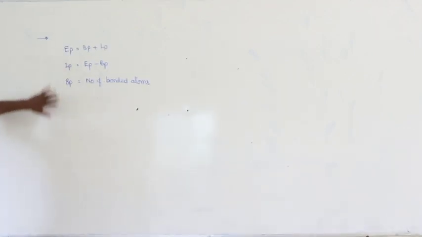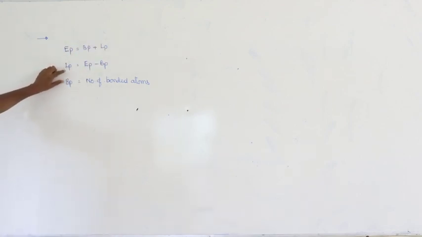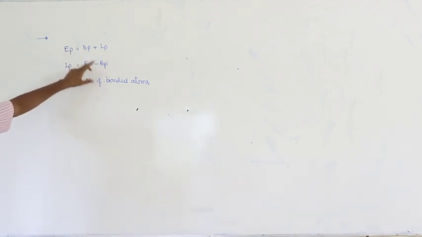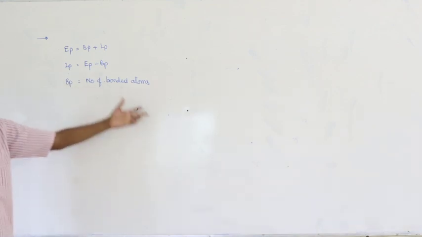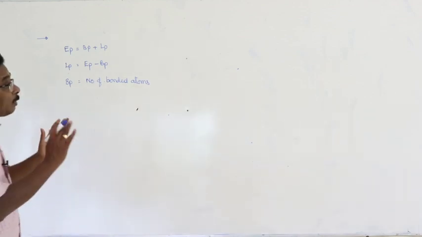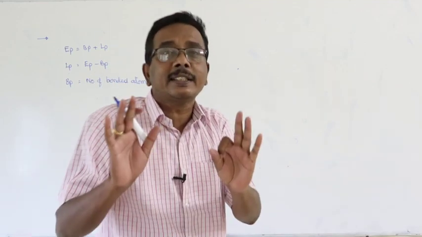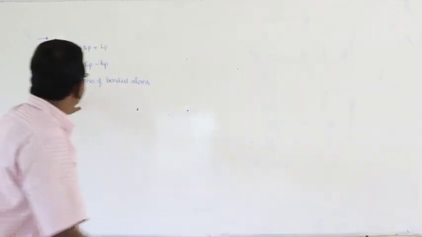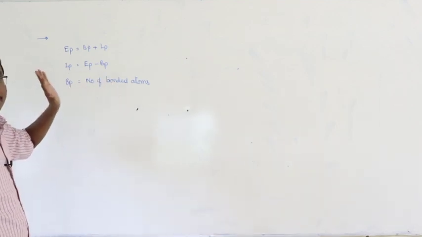Okay, two problems are solved. First formula, number of electron pairs is equal to bond pairs plus lone pairs. Next, how can you calculate number of lone pairs? Electron pairs minus bond pairs is equal to lone pairs. Problem solved. And how can you identify the number of bond pairs? Number of bond pairs is equal to number of bonded atoms. Why? According to VSEPR theory, either triple bond or double bond or single bond is considered as a bond pair. So, number of bond pairs is equal to number of bonded atoms.